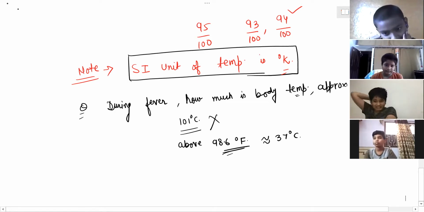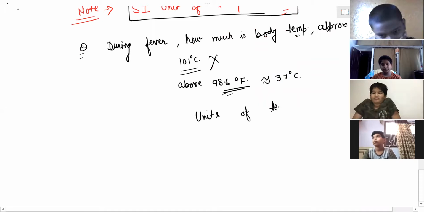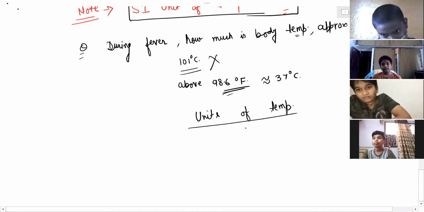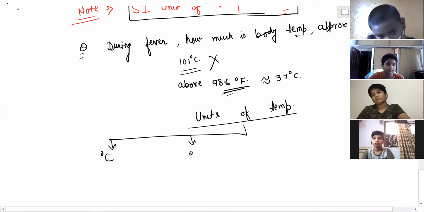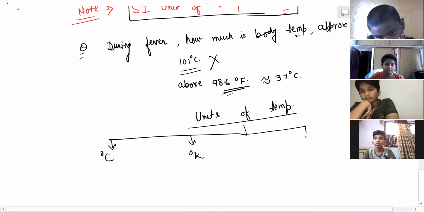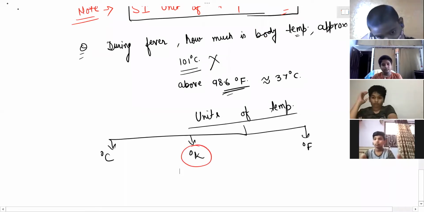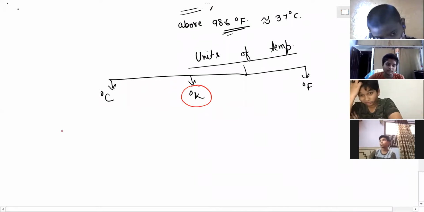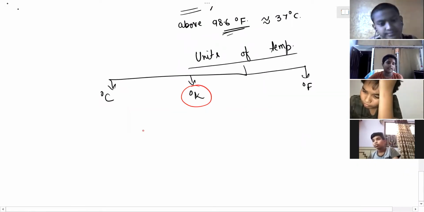So temperature, how many units are we aware of? How many units have we learnt? Degree Celsius, degree Kelvin, and degree Fahrenheit. Degree Kelvin is the SI unit, right? We will try to learn the conversion of degree Celsius and degree Kelvin.